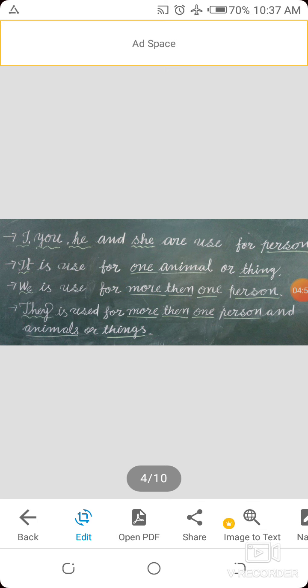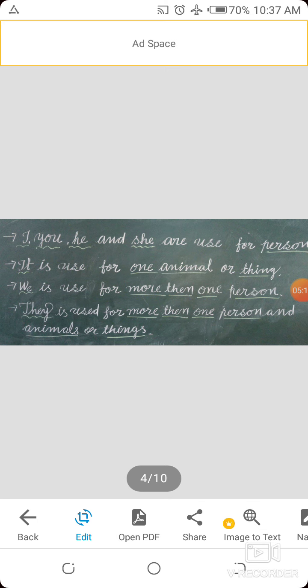Now third, they. Which word? It is they. They is used for more than one person and animals or things. जब किसी एक से ज़्यादा persons, animals और things के बारे में बात करेंगे, we use they here.